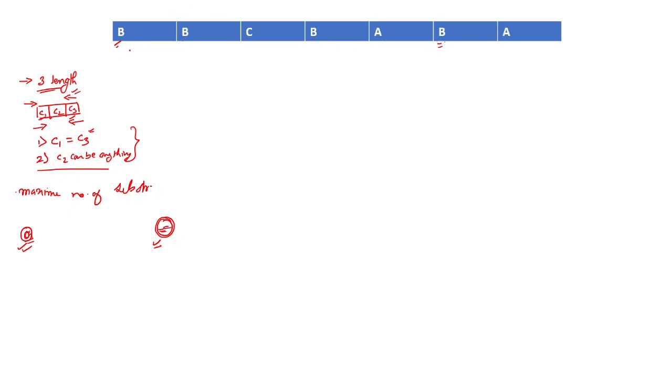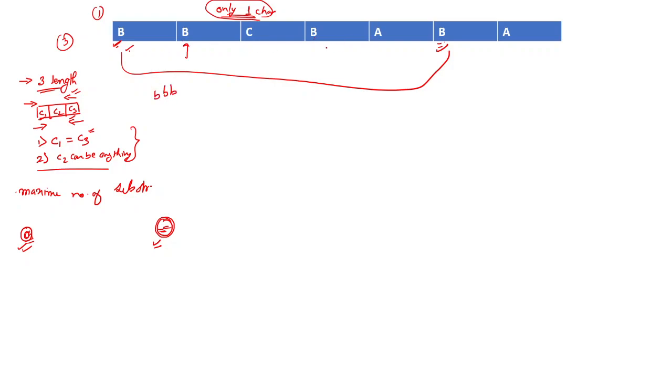So between these last two positions, we have to pick up only one character, because while forming a length-3 subsequence, these two are removed and we are left with only one. So we want only one character in between, and that one character should be unique, because if it is not unique, we can pick this b also. So what will be our resultant? Triple b. If we pick this b also, then also our answer will be triple b.